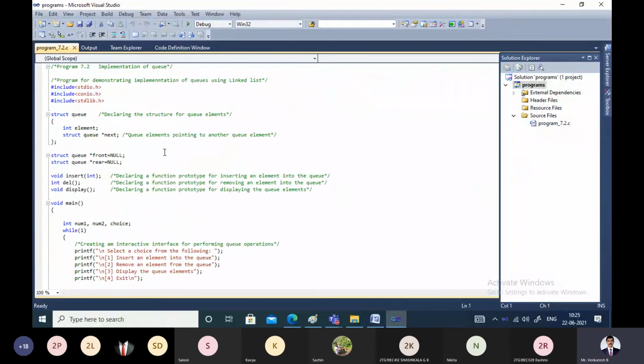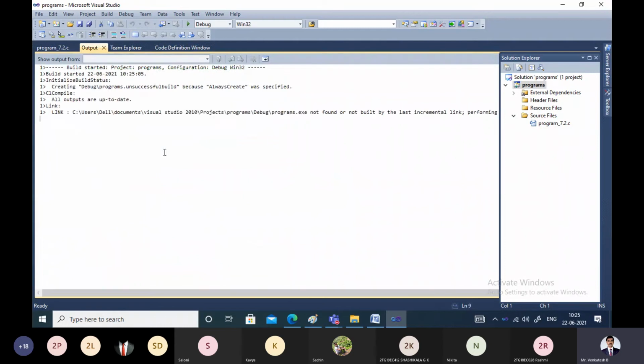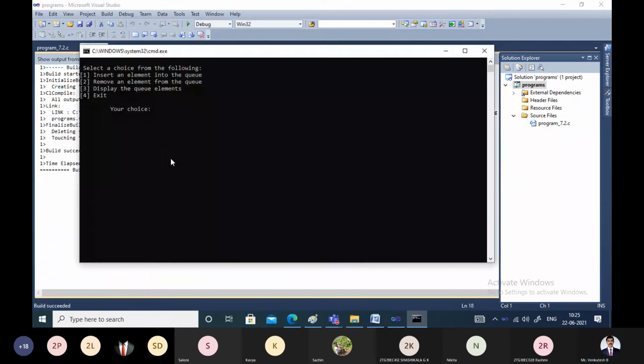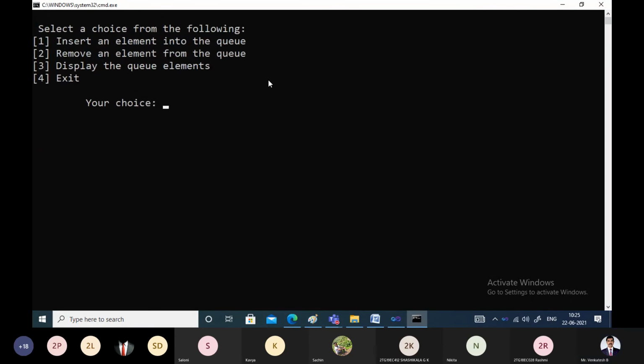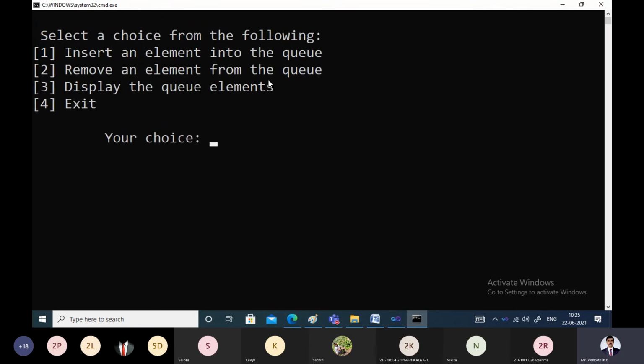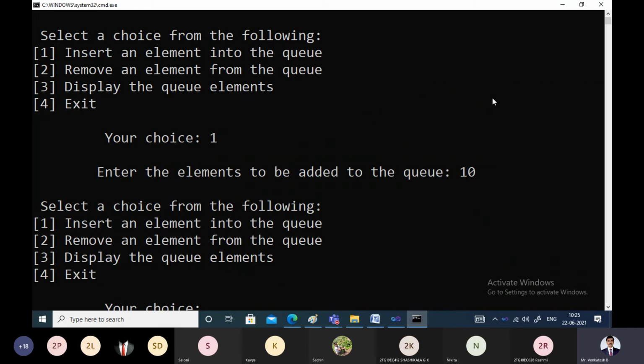This is the program that we have studied just now. I'll execute the program. Right, I have executed the program. Zoom it so that you can see. Now select a choice from the following. What do you want to do? Insert an element into the queue, delete, display. I'll give choice 1. I want to insert the element. Enter the element to be inserted into the queue. Say I'll give 10. So 10 has been inserted successfully.